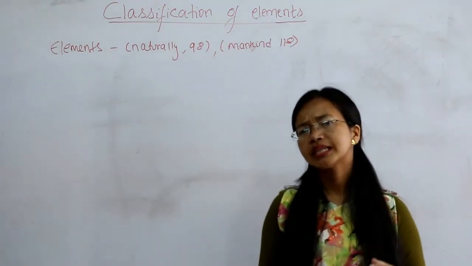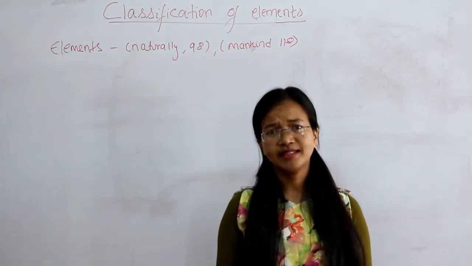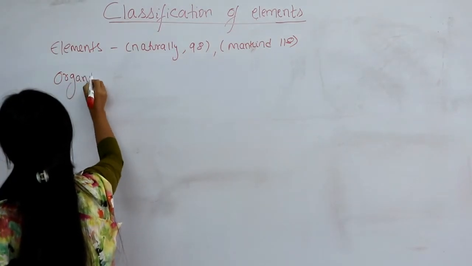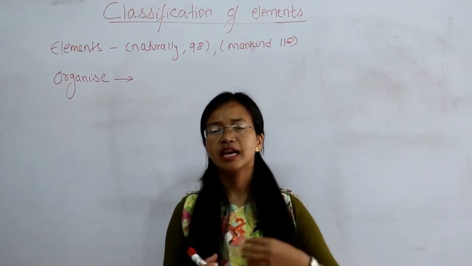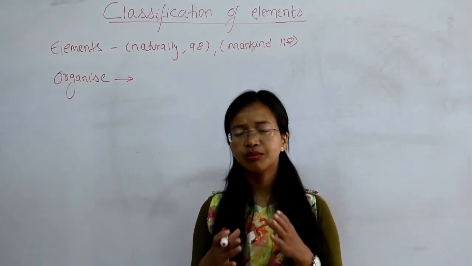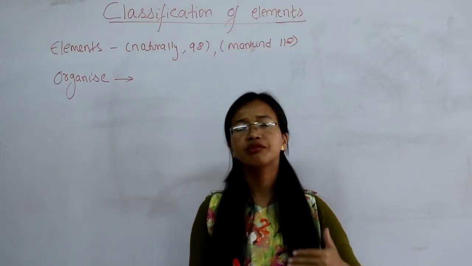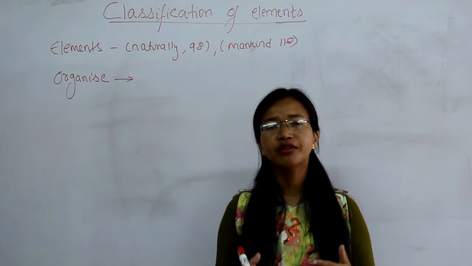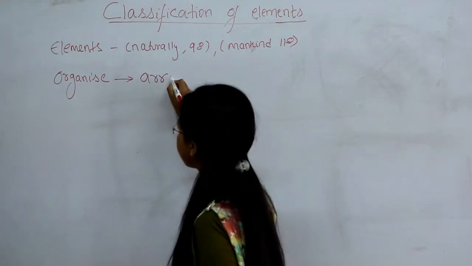So in order to study the properties of the elements, first we need to organize them. After organizing the elements appropriately, this organization will be helpful. When you arrange the various elements, it will help us understand the different properties of elements.